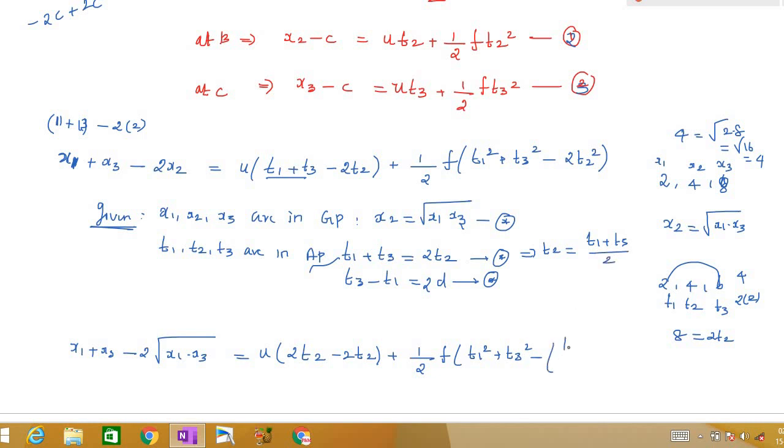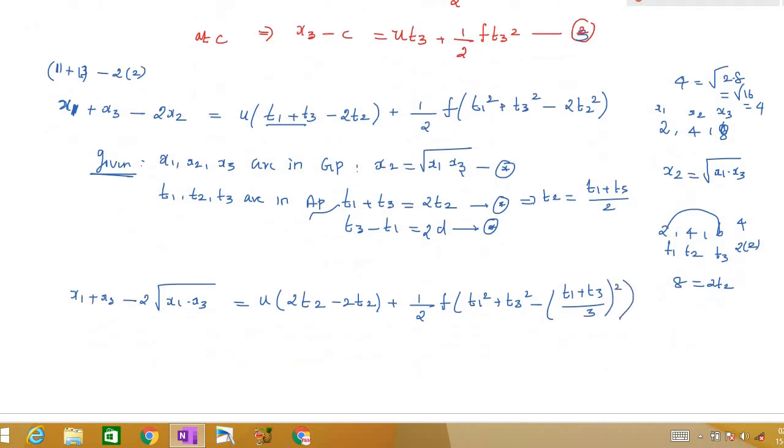So I can write this as t1 plus t3 divided by 2, right? Yes. You'll come to know soon why I'm doing this. This term will vanish because it is 0, so this will be x1. I can write this as square root of x1 plus square root of x3 whole square, or I should have minus here. You can write this as square root of x1 minus square root of x3 whole square. So this will be a square plus b square minus 2ab.